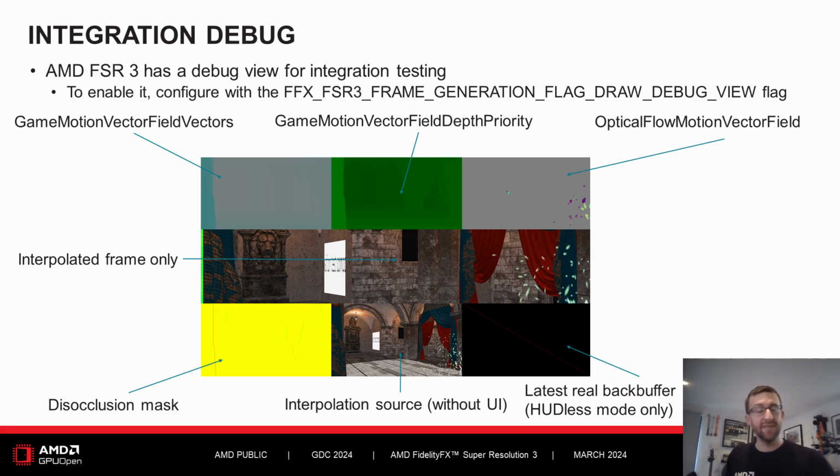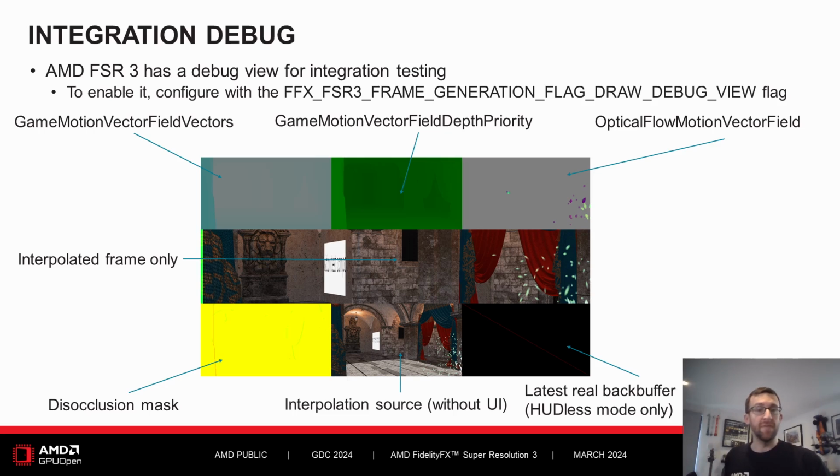Once FSR3 is integrated, any issues can be debugged via internal features. There are tear lines that can be drawn at the edge of the screen to identify poor pacing, and then there's a debug view as presented here, which can be used to identify other issues in the algorithm. It can be enabled by configuring FSR3 at runtime with the Draw Debug View flag. Interesting items are the game motion vector display, which should be able to show issues if you see game items in motion that do not have motion vectors here.